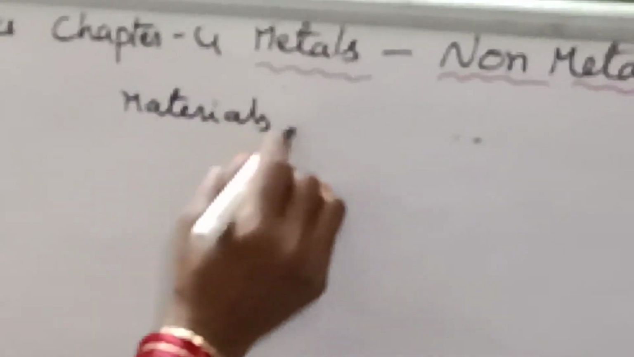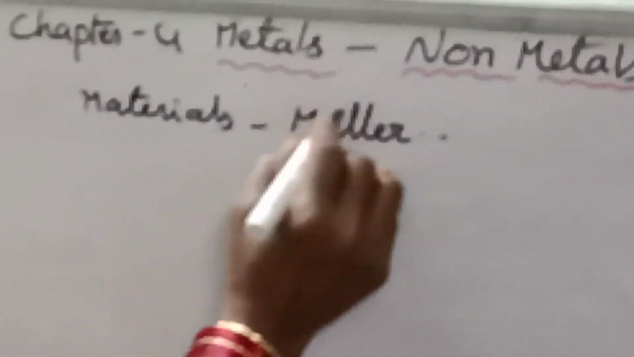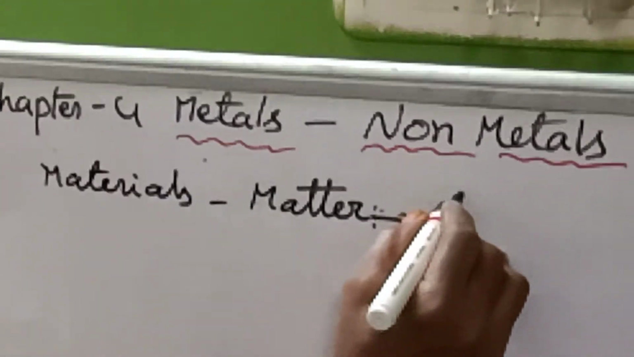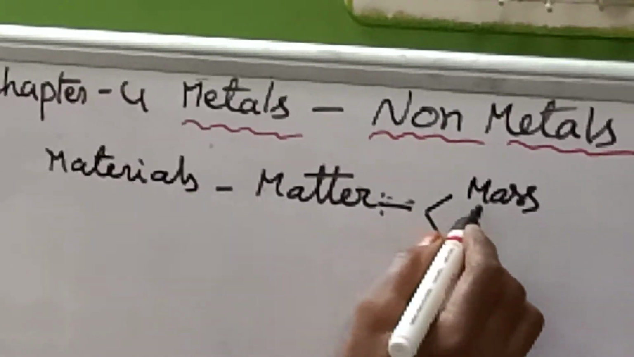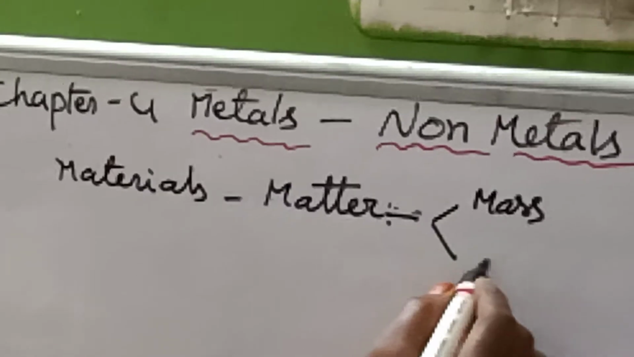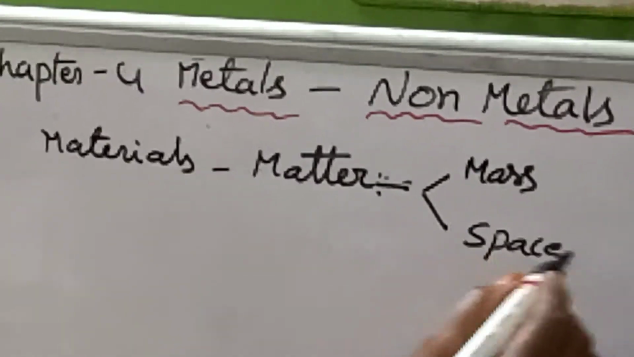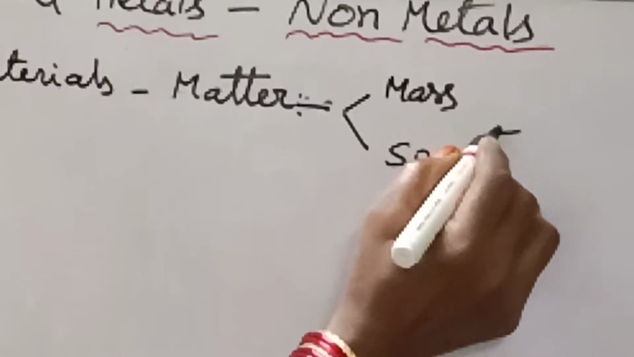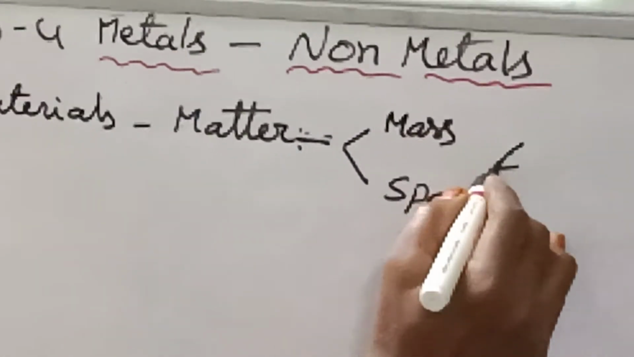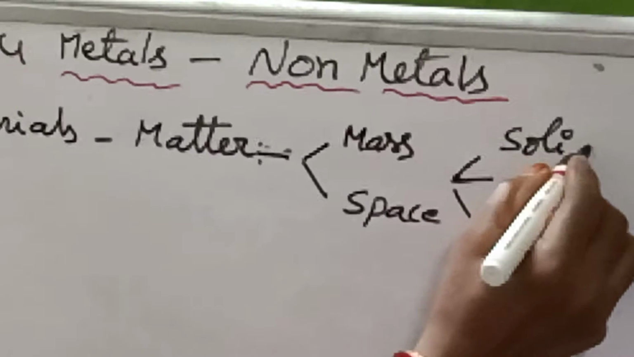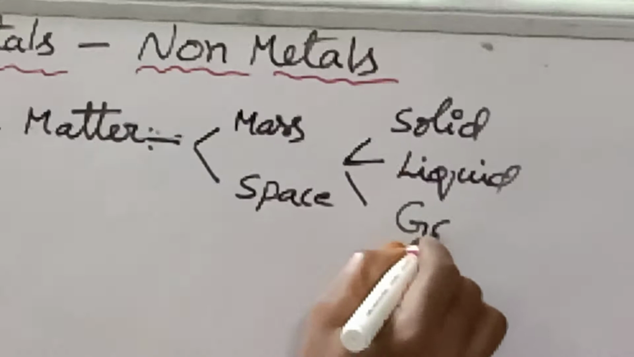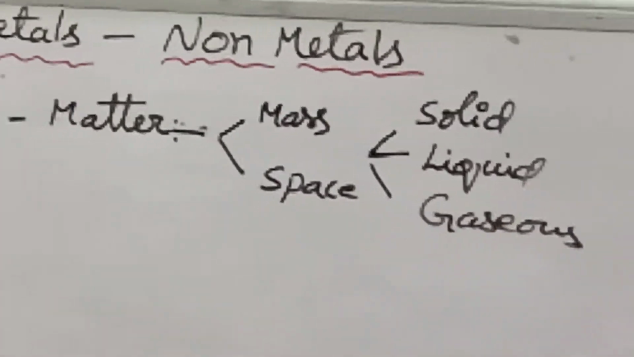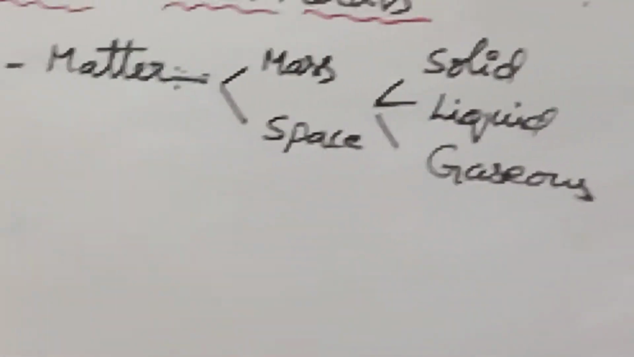Materials come under matter. Matter is nothing but anything which occupies space and has mass. Any substance which has mass and occupies space comes under matter. Normally matter can exist in three different states: one is solid state, second is liquid state, and third is gaseous state. So matter can exist in these three states.